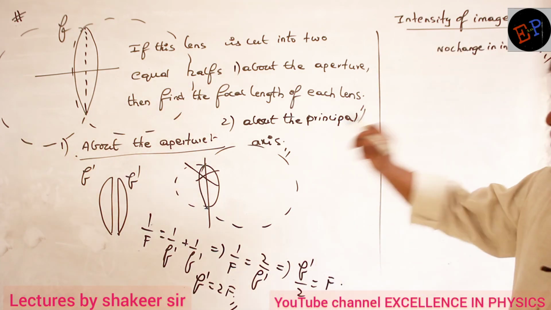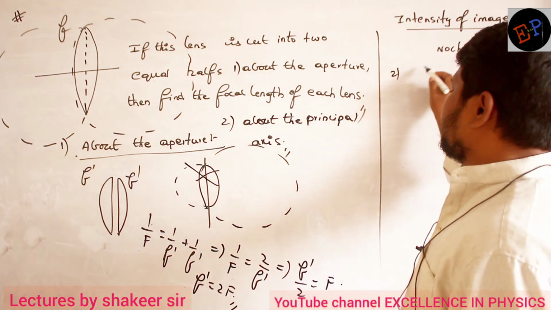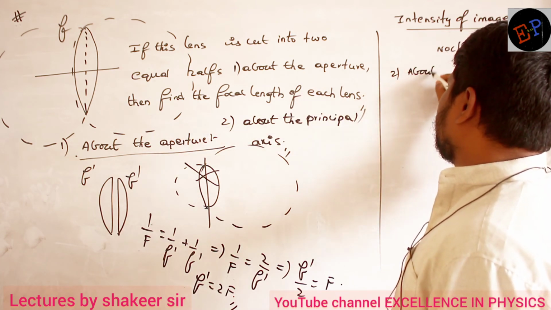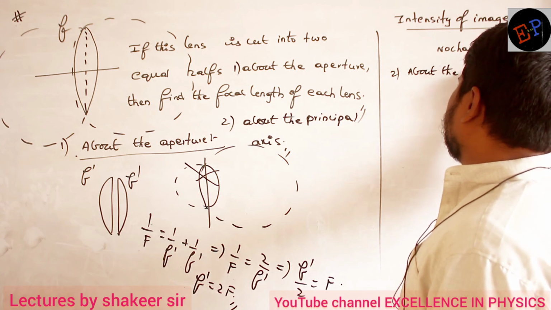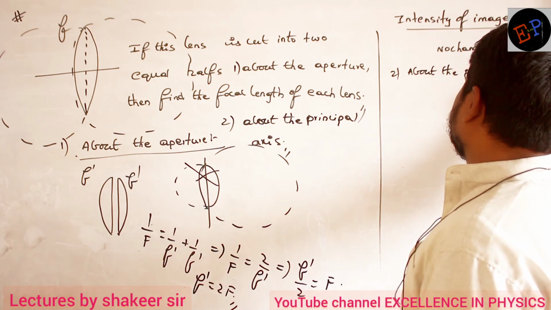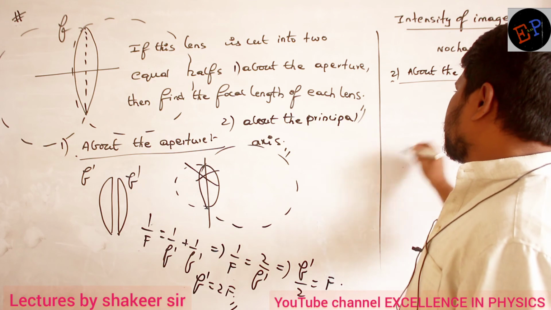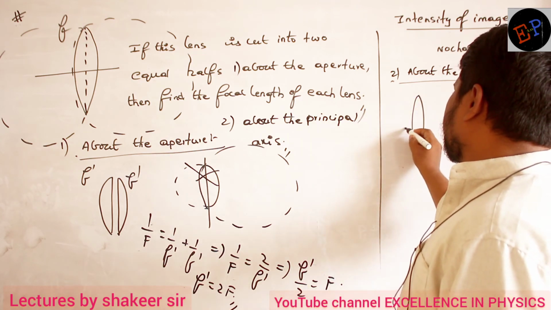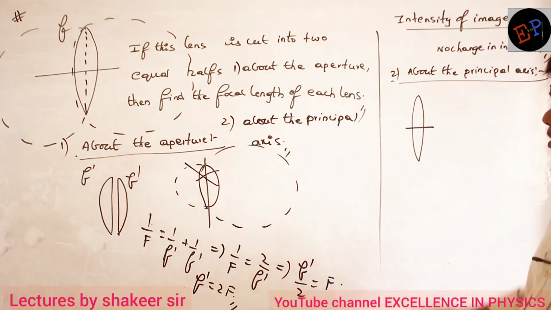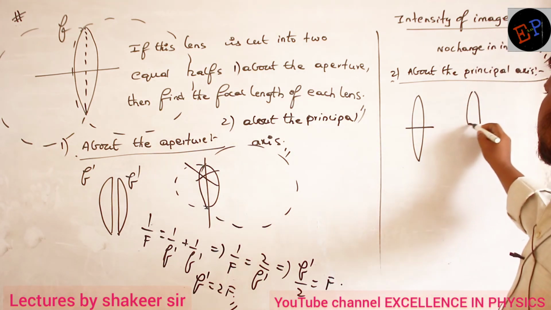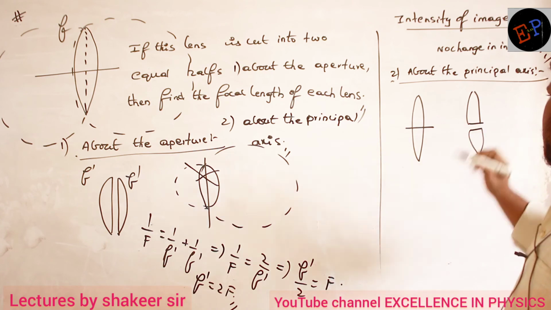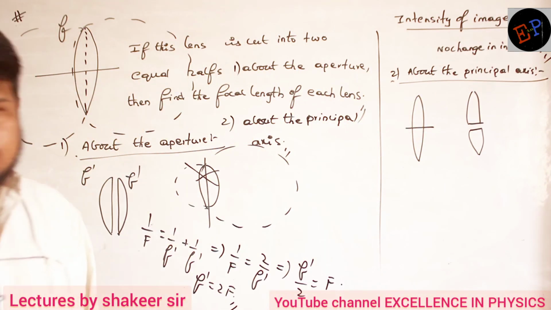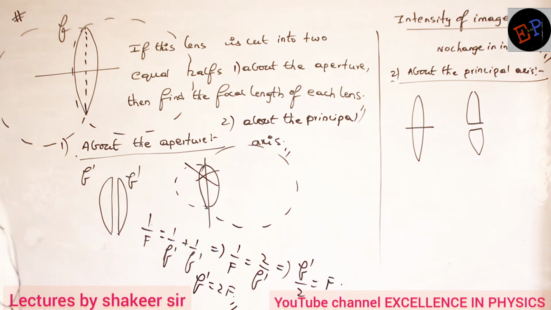Okay. Now we are taking the second condition. Which is the second condition? Parallel to or about the principal axis. About the principal axis. Clear now? So therefore what is meant by above the principal axis? For example, if this is a lens, you are cutting into two equal halves like this. Clear now? So therefore this is one half and this is the other half. Now in this condition what will happen? In this condition what happens to the focal length?